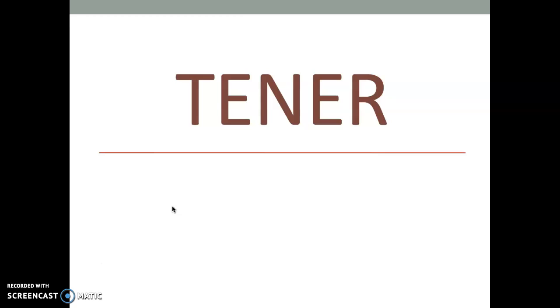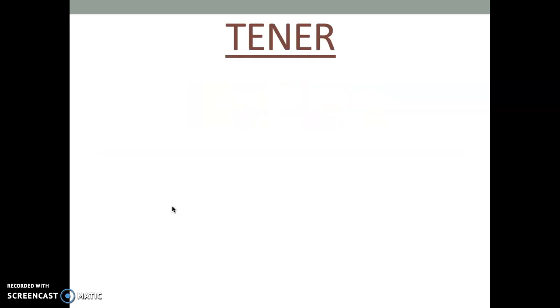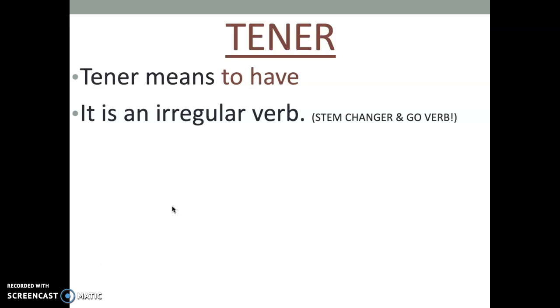So, tener is an irregular verb. Tener means to have. Again, a very common verb in Spanish. It is an irregular verb because it is a stem-changing verb and a go verb.